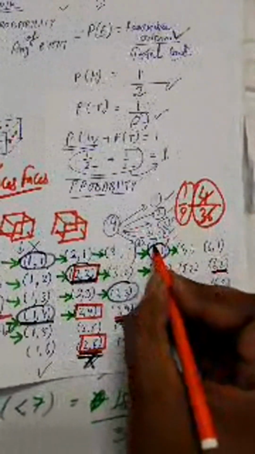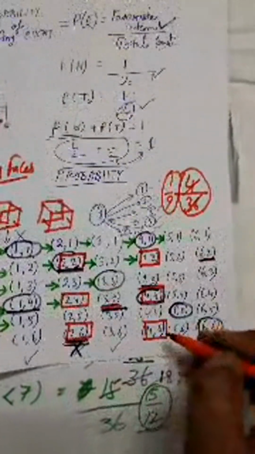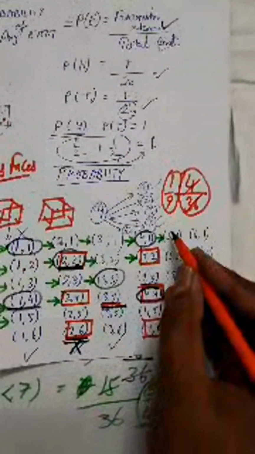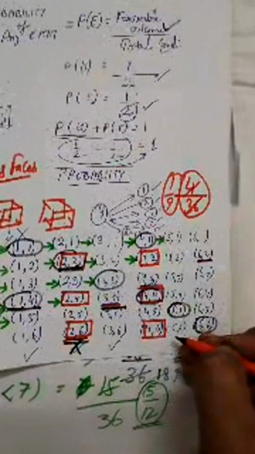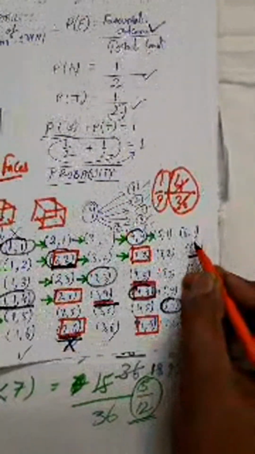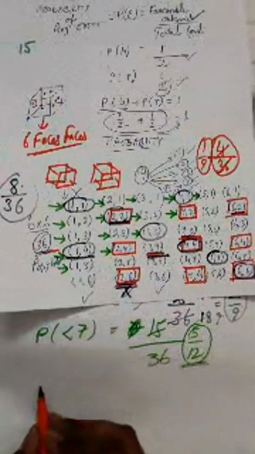Now go to this. 4 1, this is an even combination. 4 2, 4 4 is an even combination. 4 6 is an even combination, right? So here we have already identified 1 2 3 4 5 6 options, and in the fifth row it could not be an even combination because the number 5 is already there, right? So leave it. Go to the last option. You can see 6 2 is an even combination, 6 4 is an even combination, 6 6 is an even combination, right?